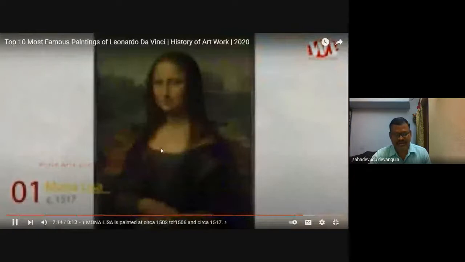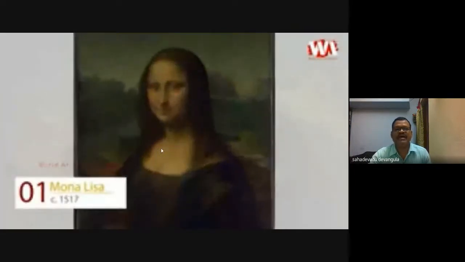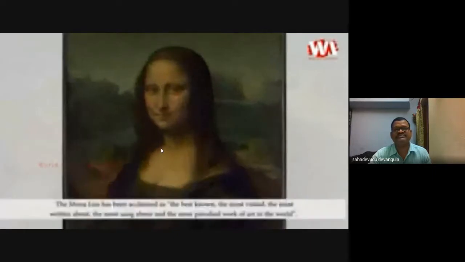Art critics are studying her enigmatic smile in this famous painting. At a glance at the Mona Lisa picture, the enigmatic smile easily attracts art lovers.